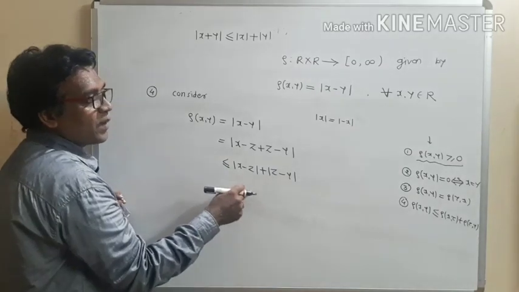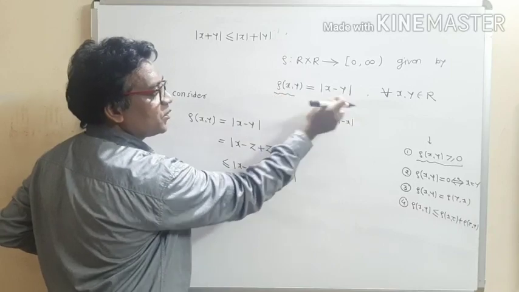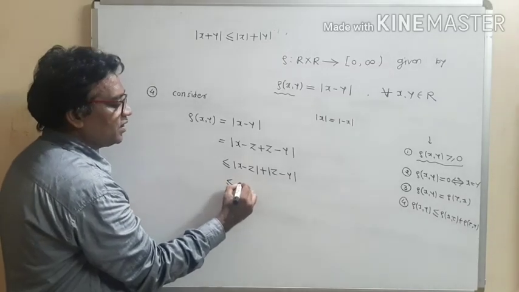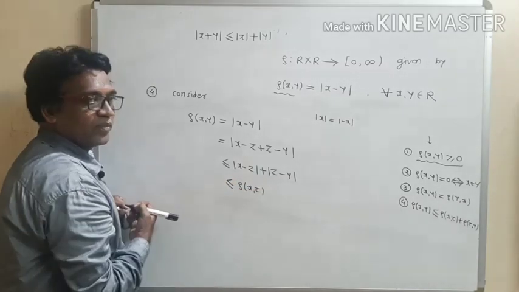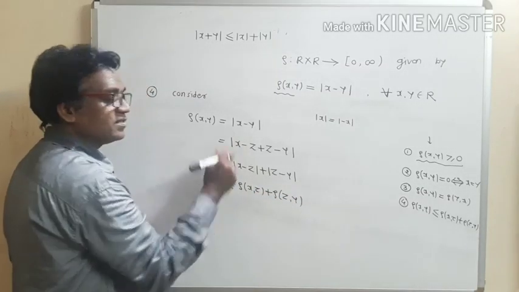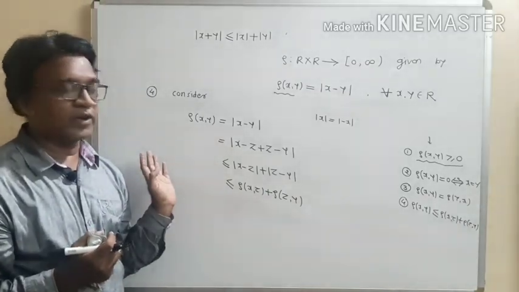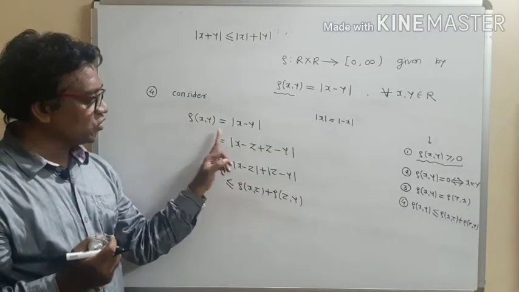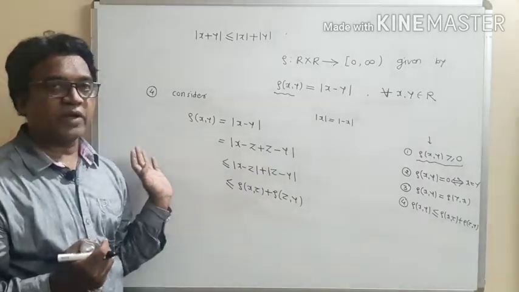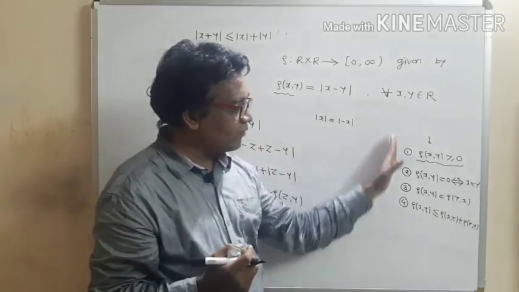So modulus of x minus z, what is the definition? Mod x minus y can be written as distance between x and y. So modulus of x minus z can be written as distance between xz, and modulus of z minus y can be written as distance between zy. So this is our fourth property, that is the triangle inequality property. Okay, show that distance of xy is less than or equal to distance of xz plus distance of zy. So obviously this function rho satisfies these four properties.